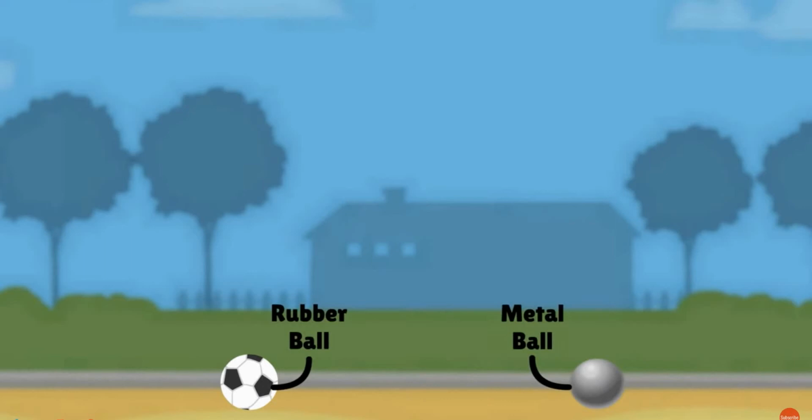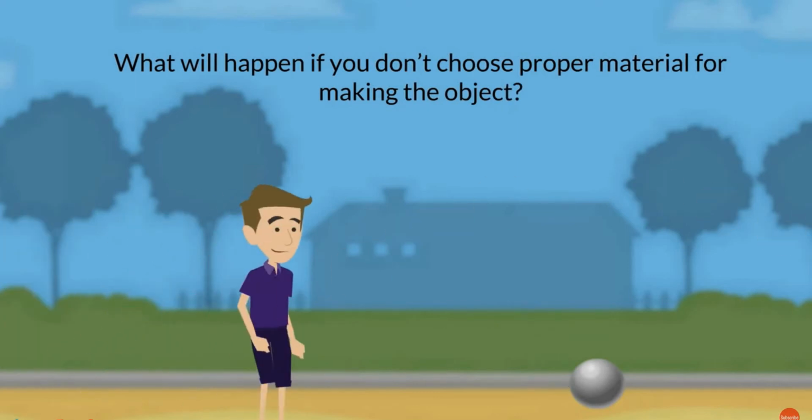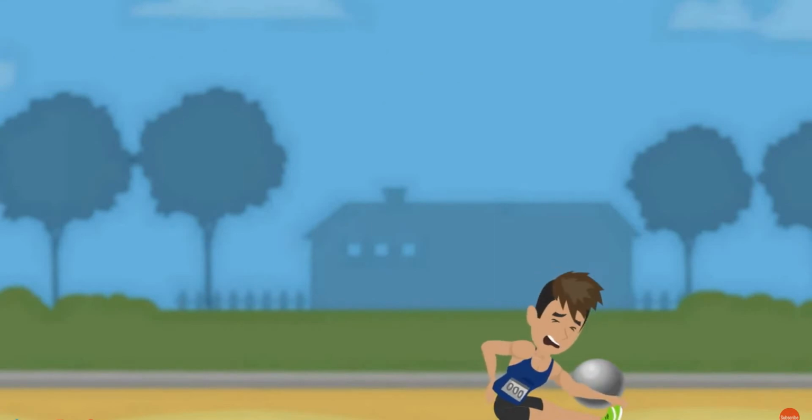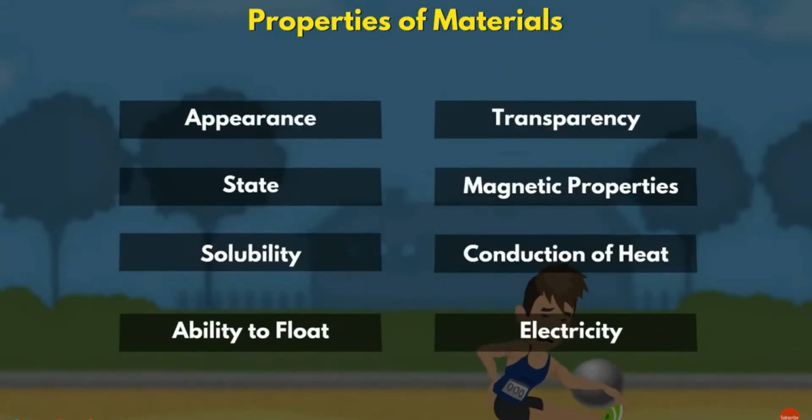Solving our need, we make objects. These objects are formed from materials. What will happen if you don't choose proper material for making the object? Definitely, you don't want to be in such a situation. In order to make objects for specific need, we must understand the properties of materials. We will discuss these properties in this video.